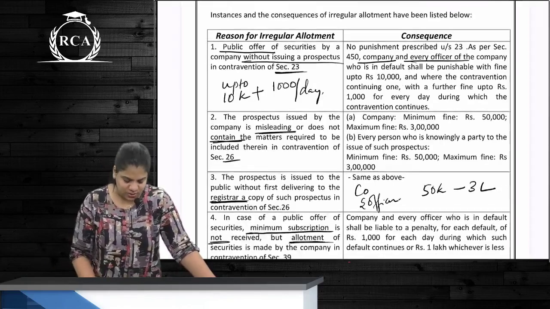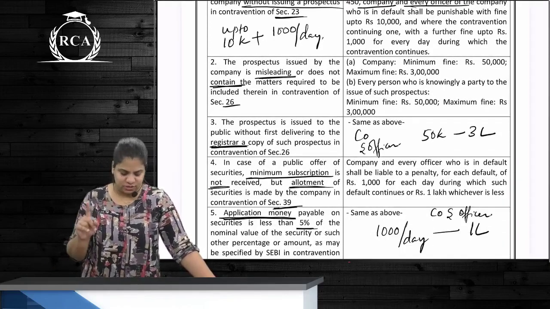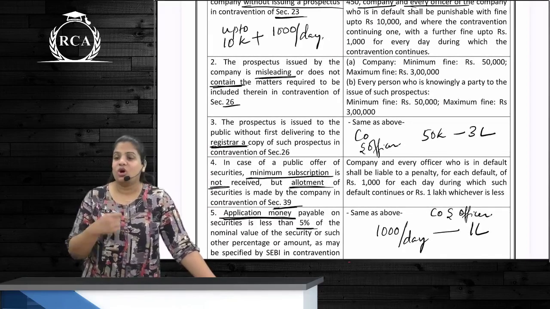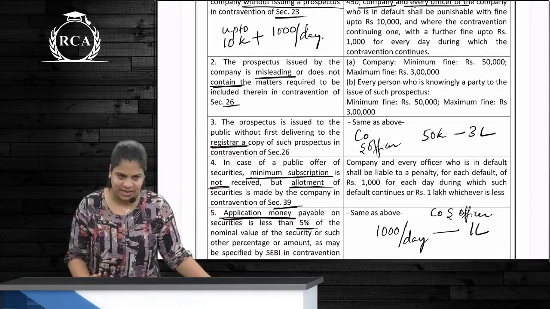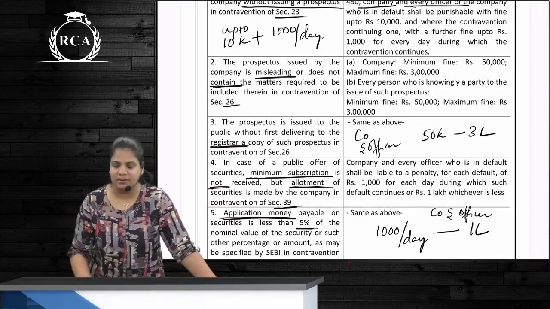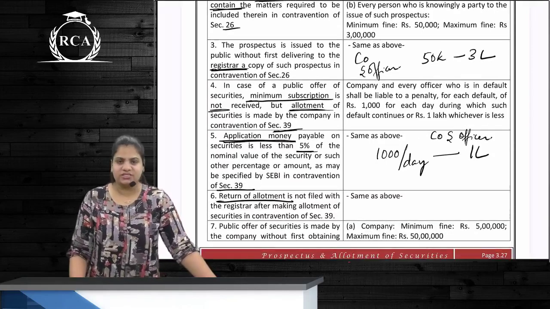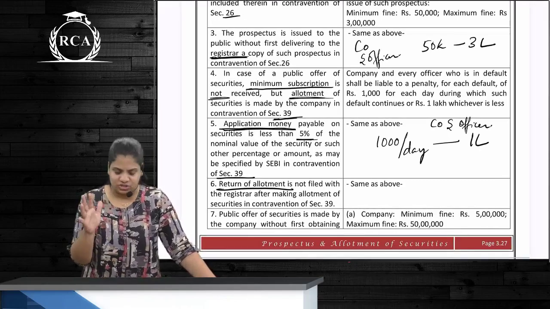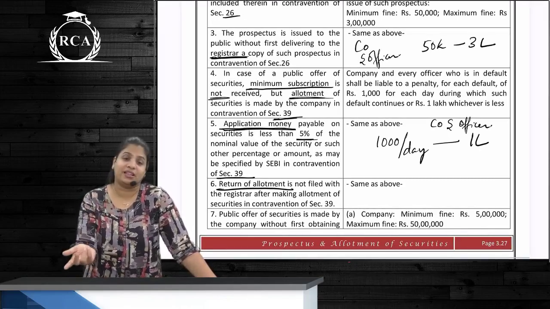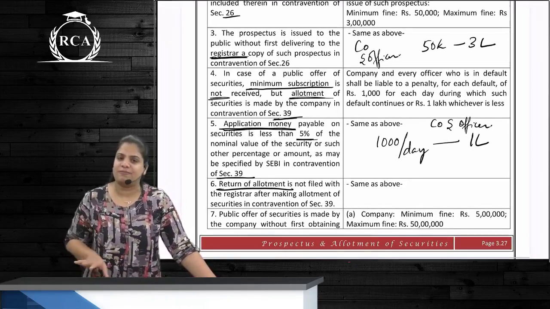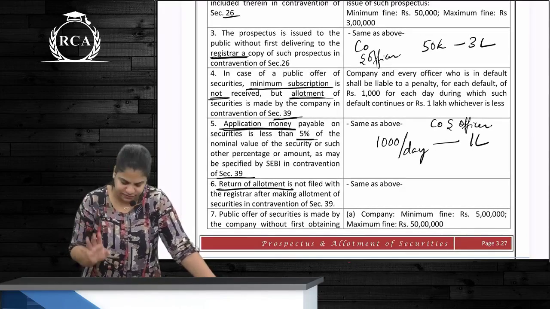Correct. Next one, the 2 points of 26. First point is a misleading prospectus, and second is not filed with ROC. In both the cases, company and officer minimum 50,000, maximum 3 lakhs. Next, 3 points of section 39. They are: minimum subscription is not received, but company still made the allotment. Next one, application money is less than 5% of face value or as specified by SEBI.